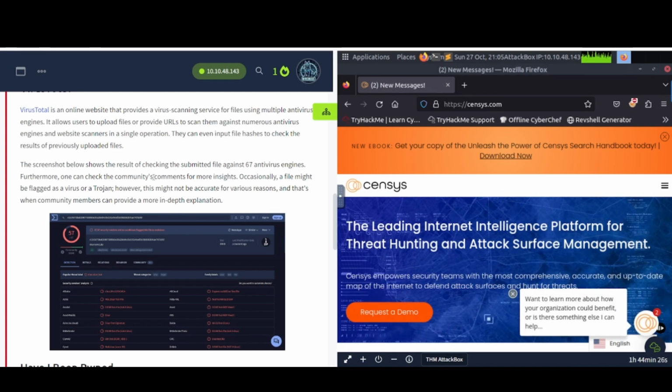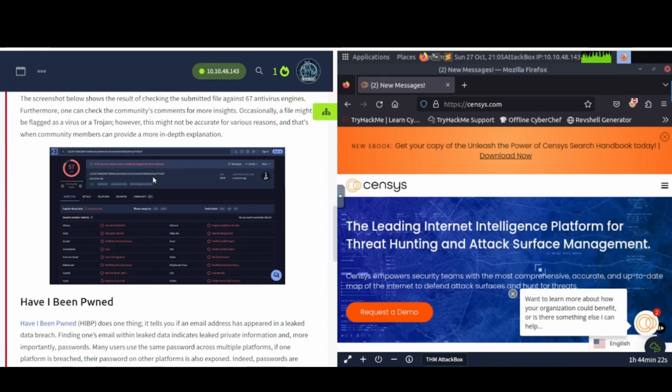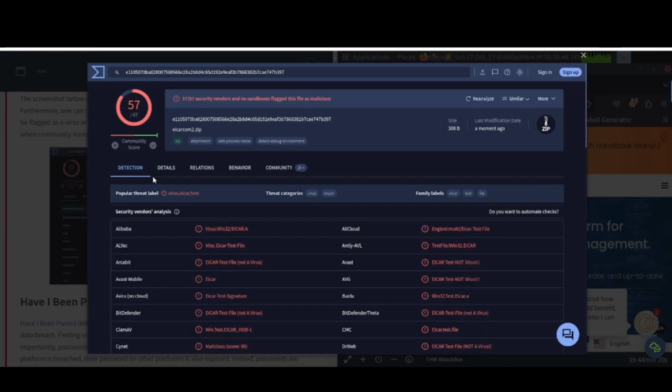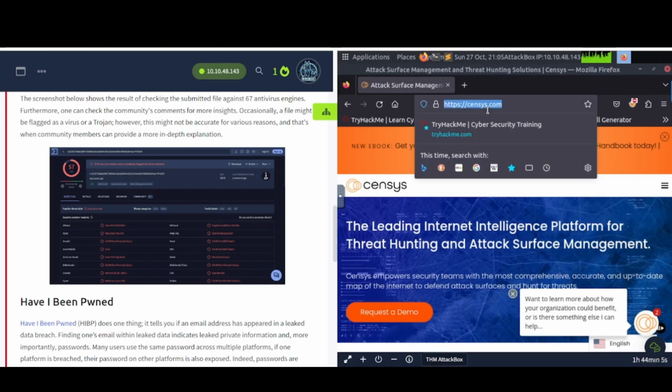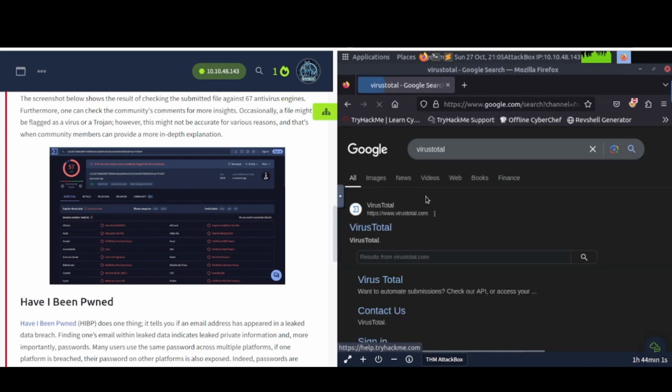That's absolutely true. I've used VirusTotal countless times. Use it probably on a daily basis almost at work. And a lot of times you'll see someone upload a file and you'll see stuff like this, so you get flagged like crazy. But then if you go over to the community section here and read the comments, you can find more information like, hey, this isn't a malicious file, this isn't malware, blah, blah, blah, right? So let's just navigate to VirusTotal real quick. You'll probably use this in your career at some point if you haven't used it already.